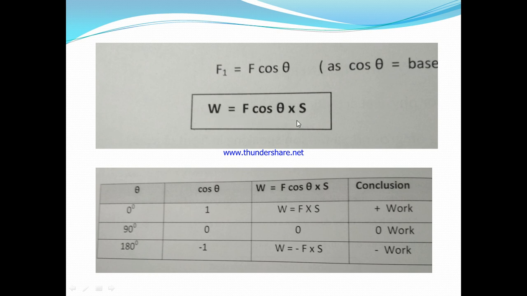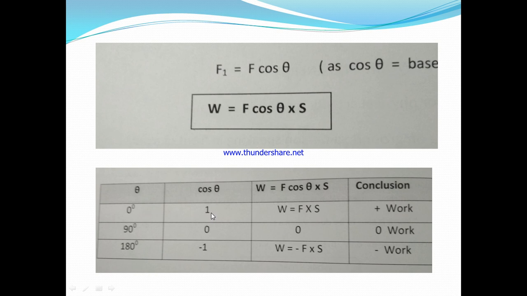Now, depending on the angle between the direction of displacement and the applied force, work is of three types. Suppose there is no difference between the direction of force and the direction of displacement, meaning both are in the same direction. Then what is cos theta? The value of theta is 0. Then what is the value of cos 0?